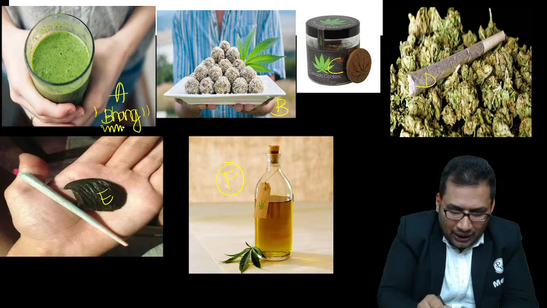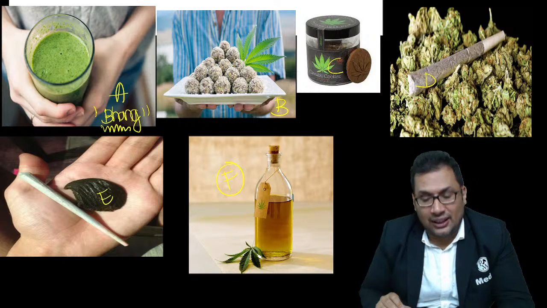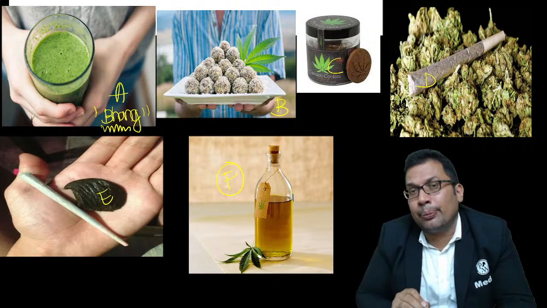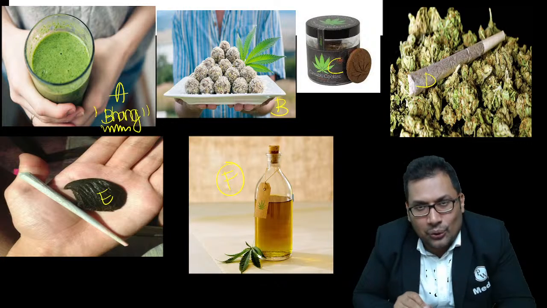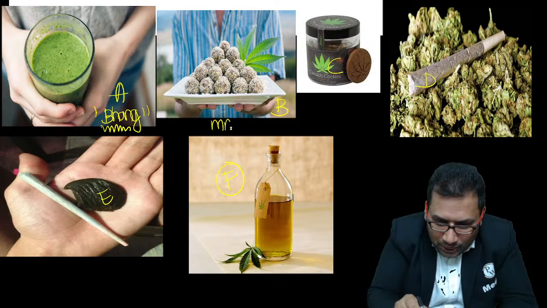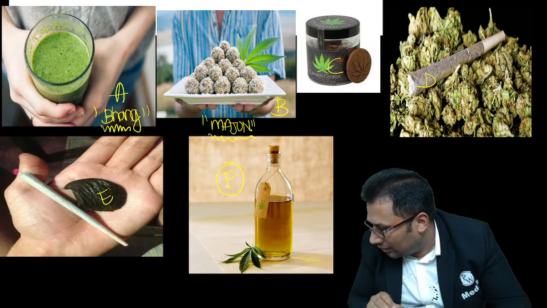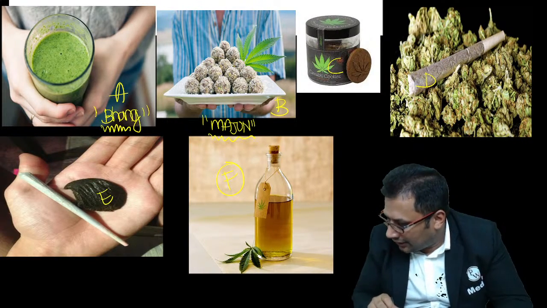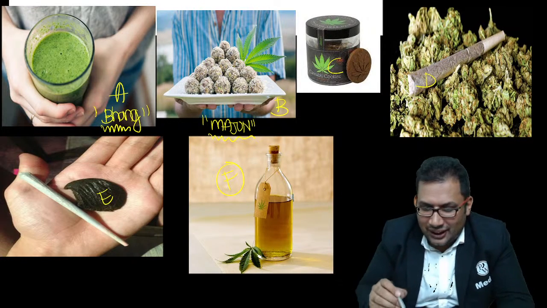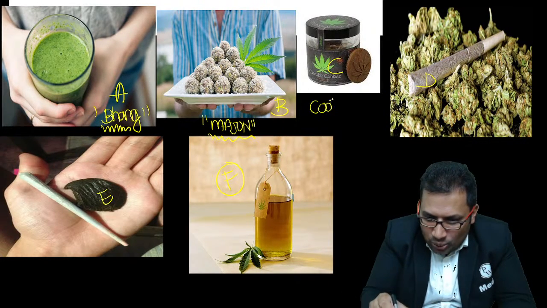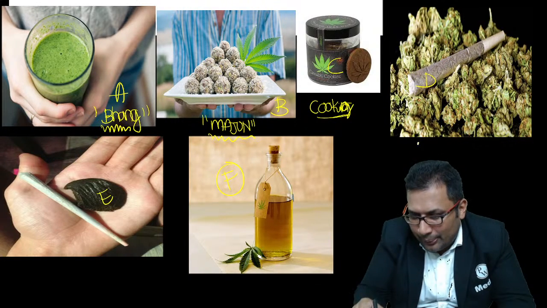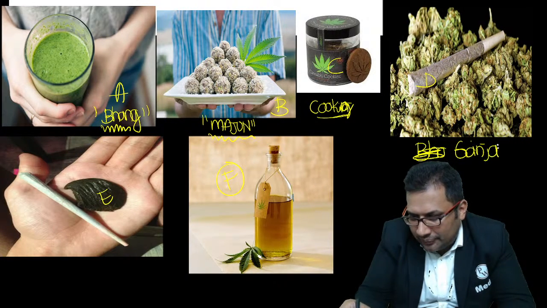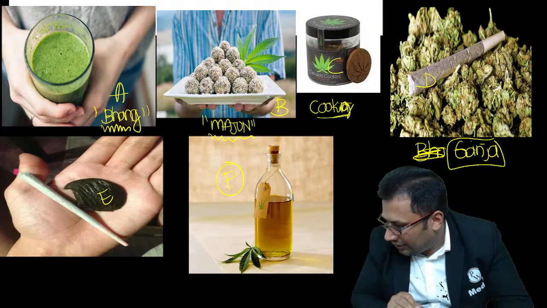Tetrahydrocannabinol is present in bhang at around 5 to 15 percent. B is a sweet prepared from cannabis, laddu, that is your majoon. Majoon, not Majnu. C is cannabis cookies, cookies and biscuits. And D is ganja, that is weed.